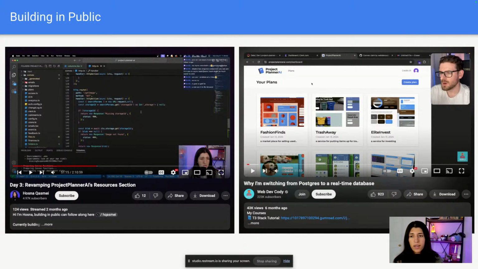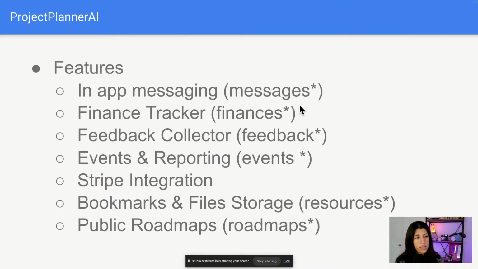And then also in adding different sections, like you saw in the previous slide, each one of these asterisks with the name messages, each one of these is a table in our Convex schema, which I'll go into. Let's say this is a new feature. You have to think about how that is going to fit inside your database. Would that be a new table? So we created a new table for it with specific columns, for the inputs we're expecting from the users, and then we save it to that row in that table, to that user, and save the user ID that's associated with it.